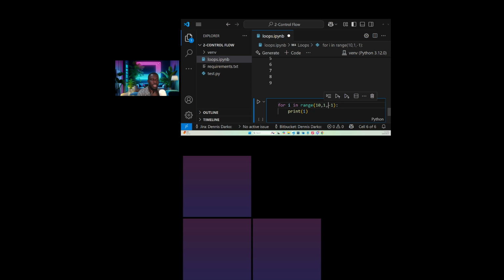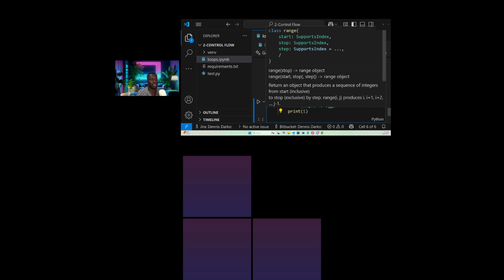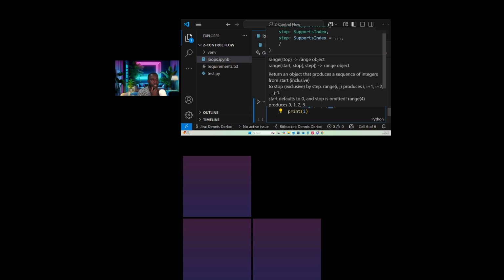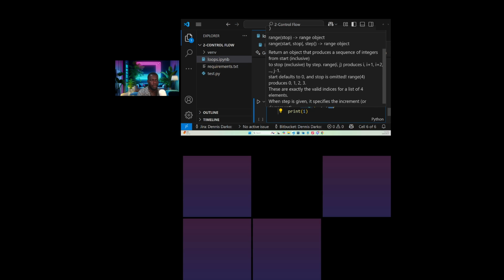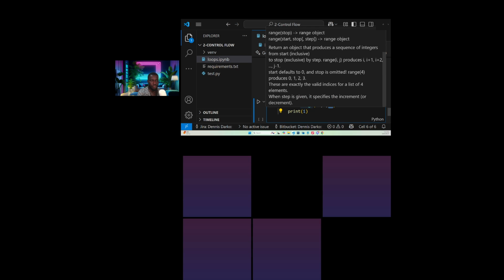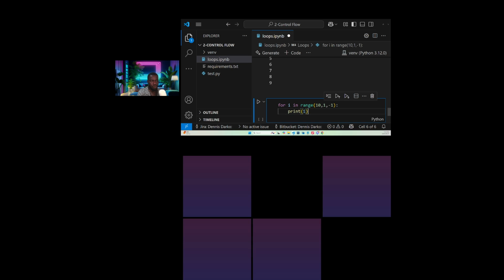Anytime you use negative, it means you are telling Python to start from the back and not the beginning, or start from the end and not the beginning. Okay, so let's see something. So you see, the same thing, the start, the stop, and then the step. Okay, and it says return an object that produces a sequence of integers from start to stop, exclusive, by step, and so on. But this is the general rule here. But our new code here will start from the end. So let's see.